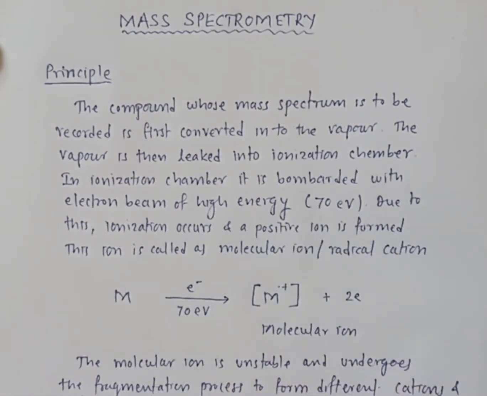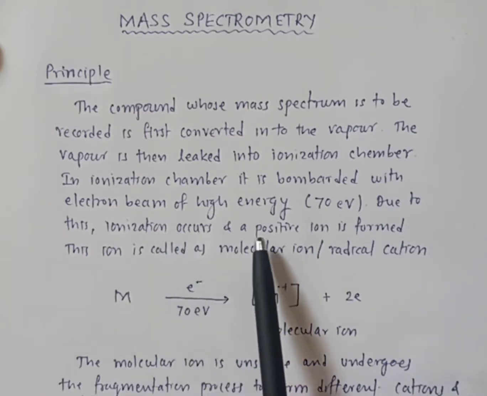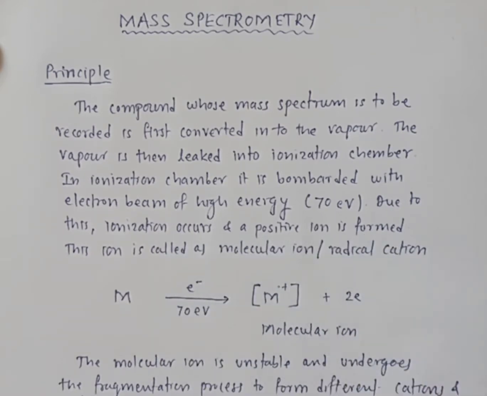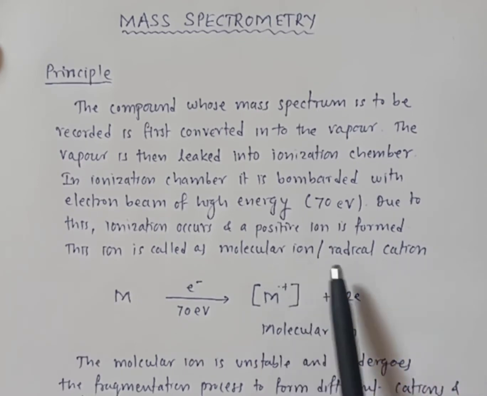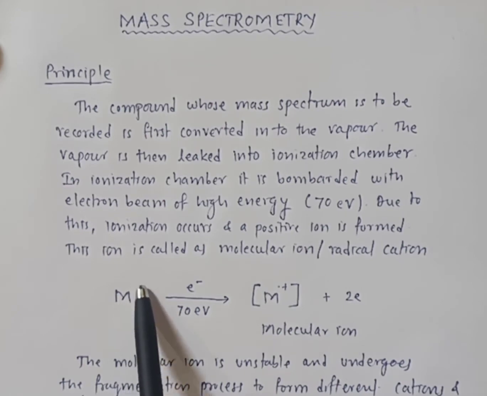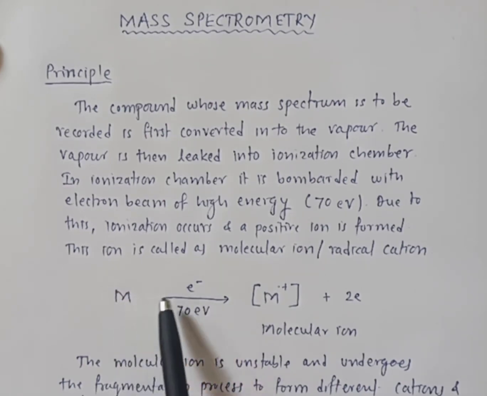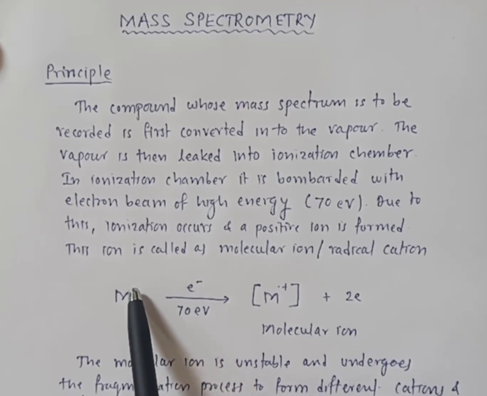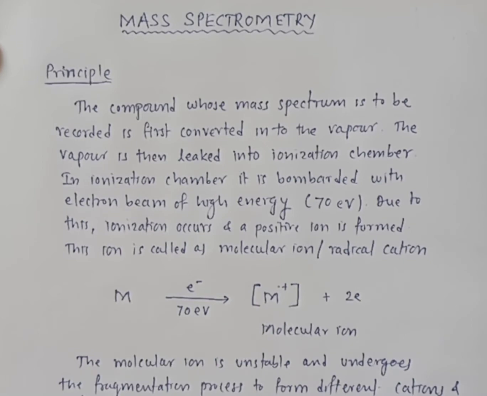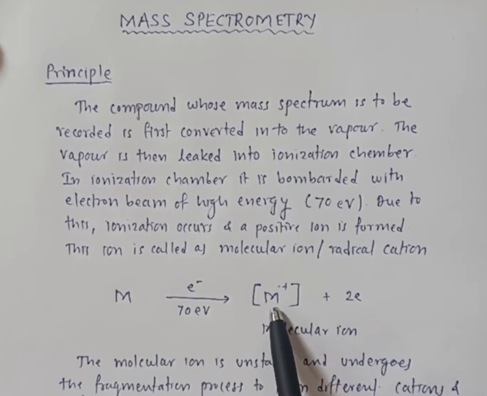Due to this bombardment, ionization occurs and a positive ion is formed, and this ion is called the molecular ion or radical cation. See here, suppose this is the molecule in the compound. This molecule is bombarded with an electron beam of very high energy. It will ionize that particular molecule, and you will get an unstable radical cation which is called the molecular ion.